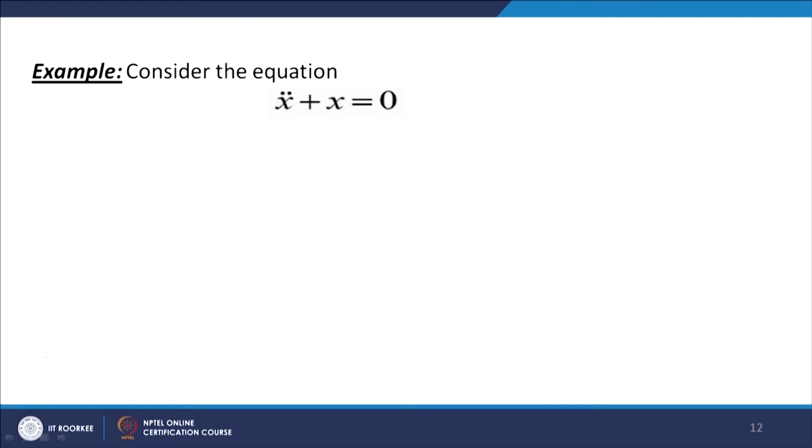Okay, let us consider the second order differential equation, x double dot plus x equal to 0, or we can say d square x by dt square plus x equal to 0.